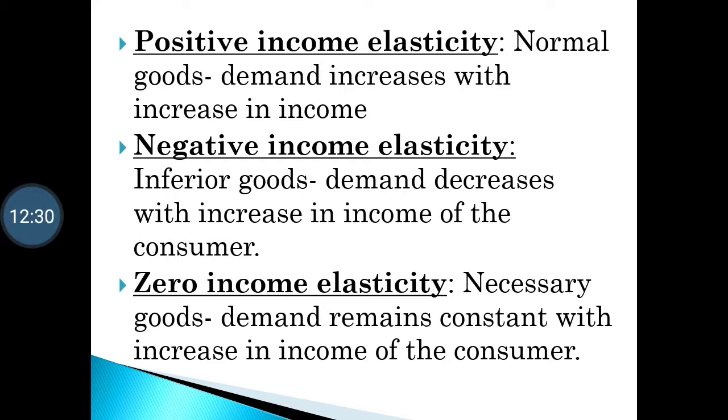Positive income elasticity is related to normal goods. Normal goods means your cosmetics, your shoes, your daily requirements. The demand for these goods increases with an increase in income. Your income increases and your demand for such a commodity also increases. If your income decreases, then your demand for such a commodity also decreases. So this is called positive income elasticity, which is related to normal goods.